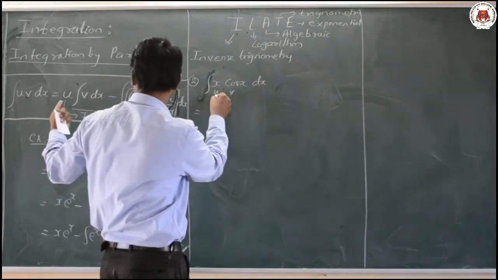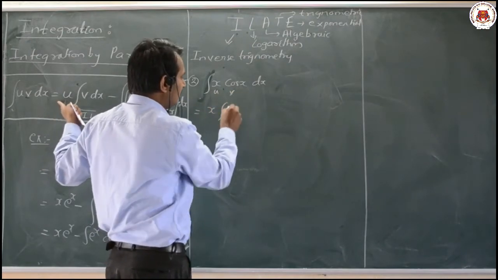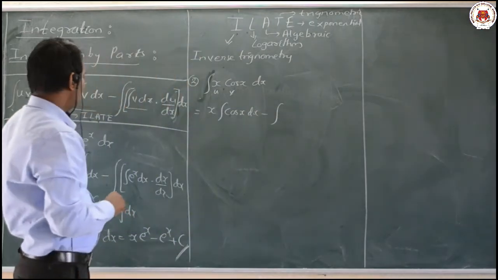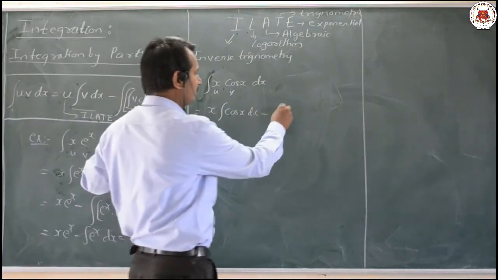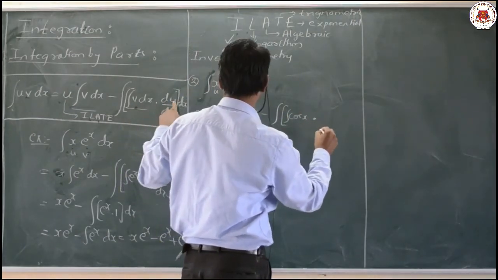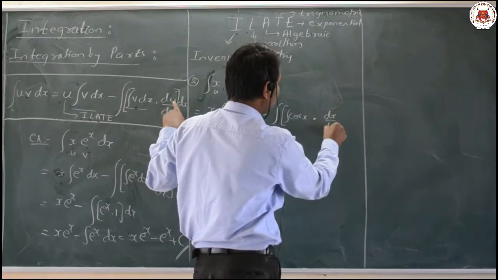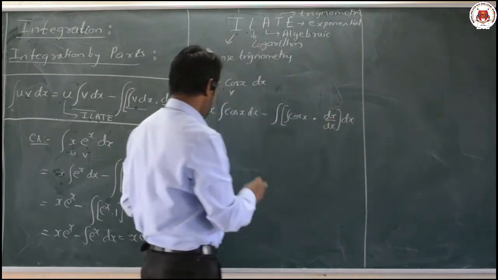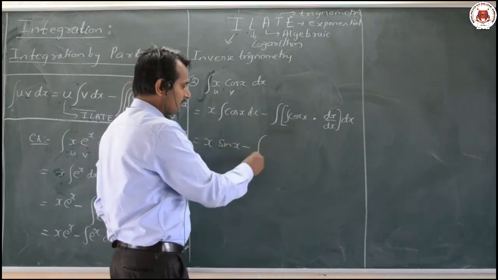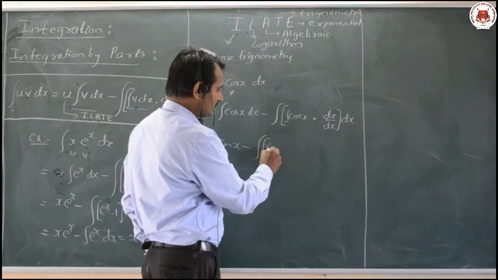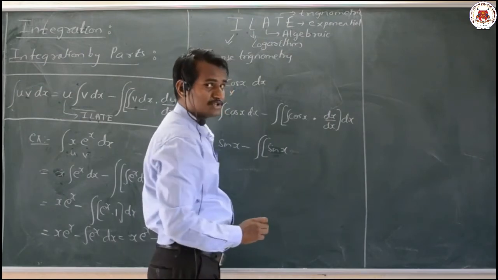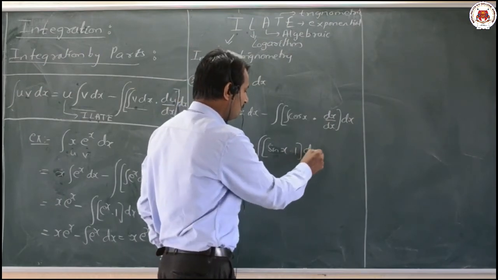u as it is, according to the formula, means x as it is, times the integration of v, that is cos x dx, minus the integral of, here I will take the brackets, the integration of cos x into du by dx, that is dx by dx, into dx. Now what do we get? x into the integration of cos x, which is sin x, minus the integration of sin x into the differentiation of x, that is 1, into dx.